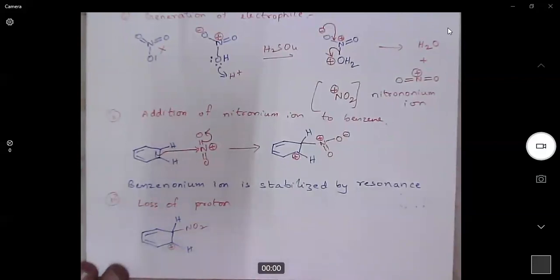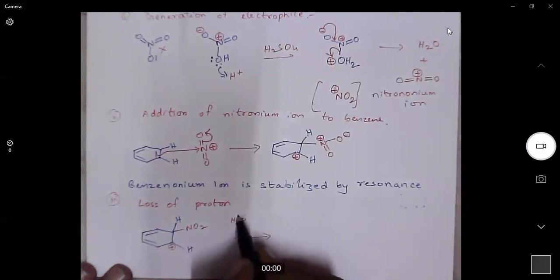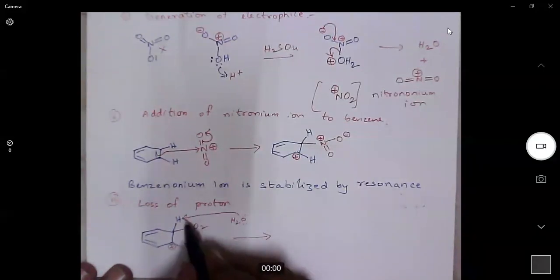Now the proton will be lost. Either this H2O will pick up this proton.